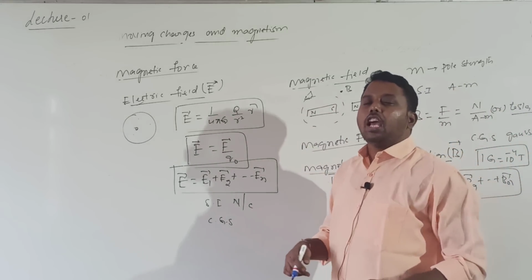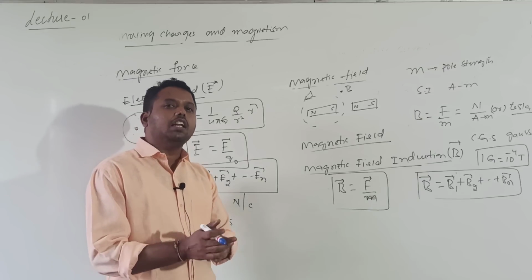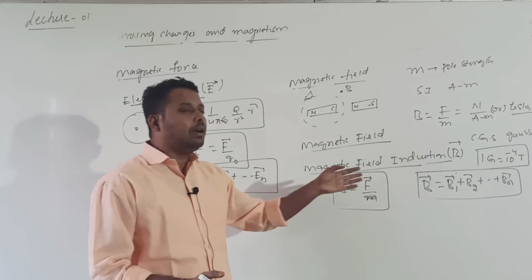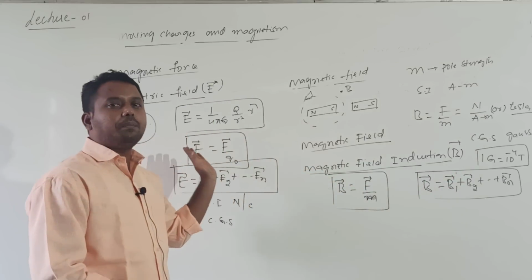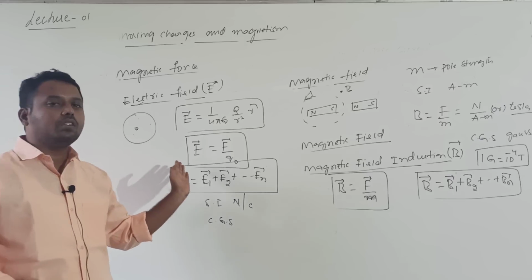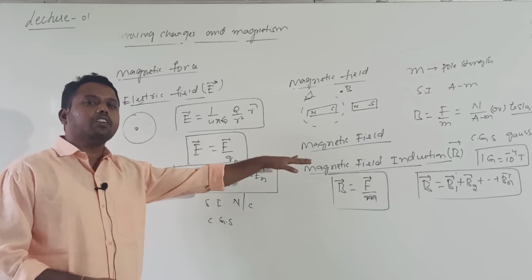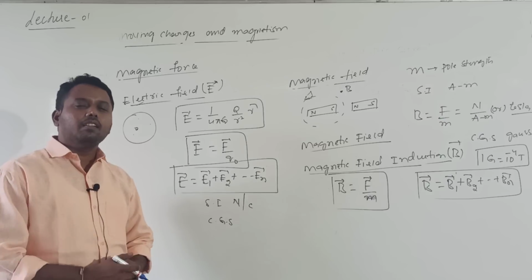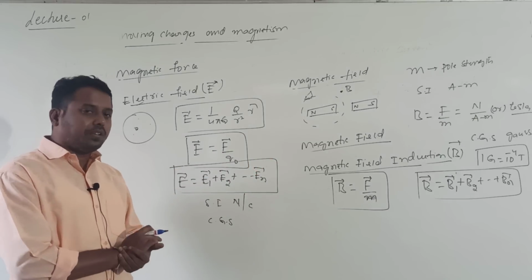The superposition principle is applicable to both electric field intensity and magnetic field induction. Any vector, you can apply the principle of superposition.